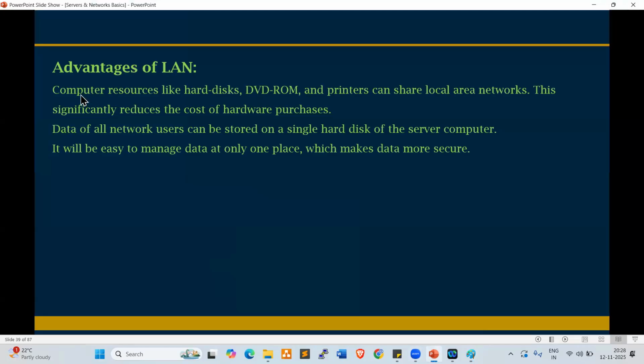Look at this. Computer resources like hard disk, DVD RAM, printers can be shared over local area networks. This significantly reduces the cost of hardware purchases. Data of all network users can be stored on a single hard disk of the server computer. It will be easy to manage the data in only one place, which makes data more secure.